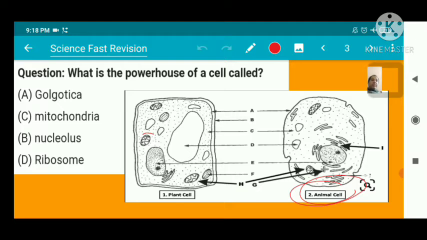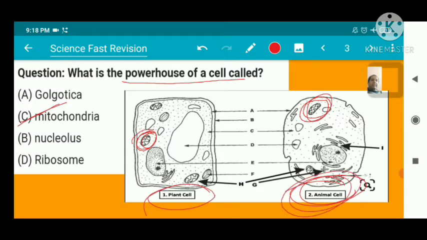What is the powerhouse of a cell? Powerhouse of a cell, okay, mitochondria. This is the mitochondria, and this is also mitochondria in the animal cell. Two types of cells are shown here. First is the plant cell and second is the animal cell. And these are mitochondria.